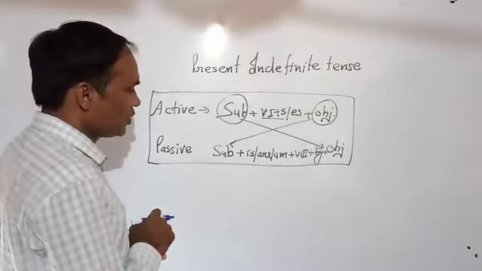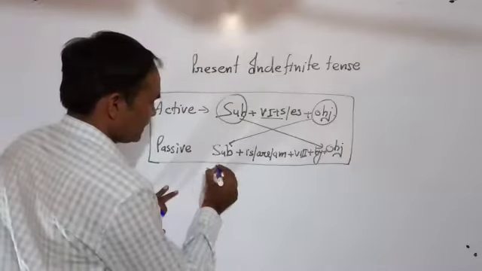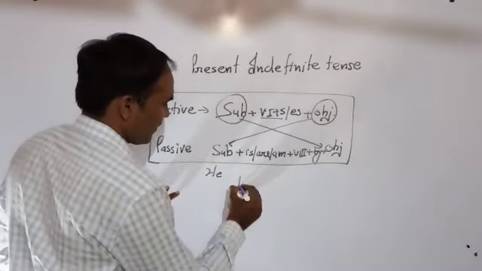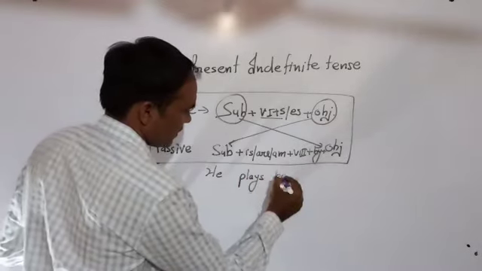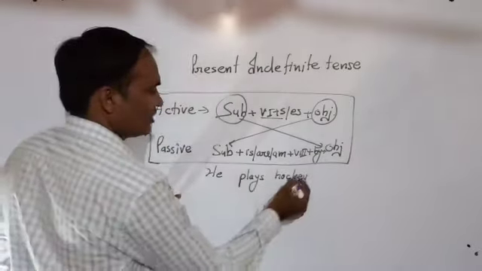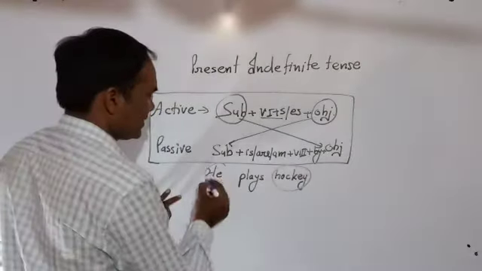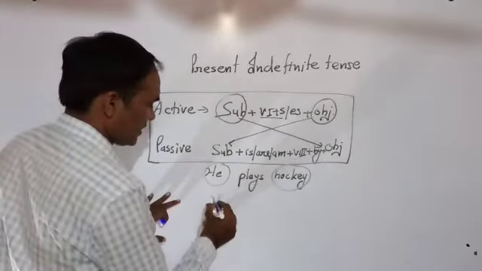Let me give one example to you of how to change. He plays hockey. Now object is hockey and subject is he. Now hockey will be subject.